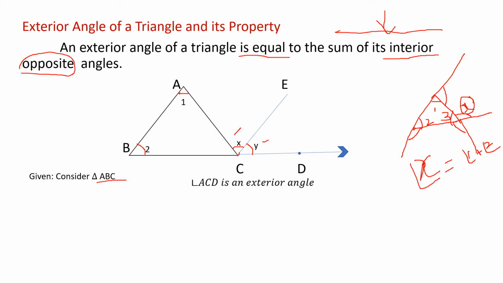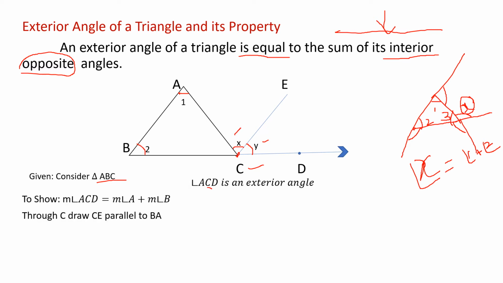At this point C, we are drawing one line and splitting the angle. So the exterior angle is at C, and we can write it as ACD, with the middle letter C. Instead of writing angle C, when you go to higher classes, you have to follow this. ACD is an exterior angle. So first we draw a triangle, they give a triangle ABC, then what is the exterior angle? Angle C is an exterior angle.